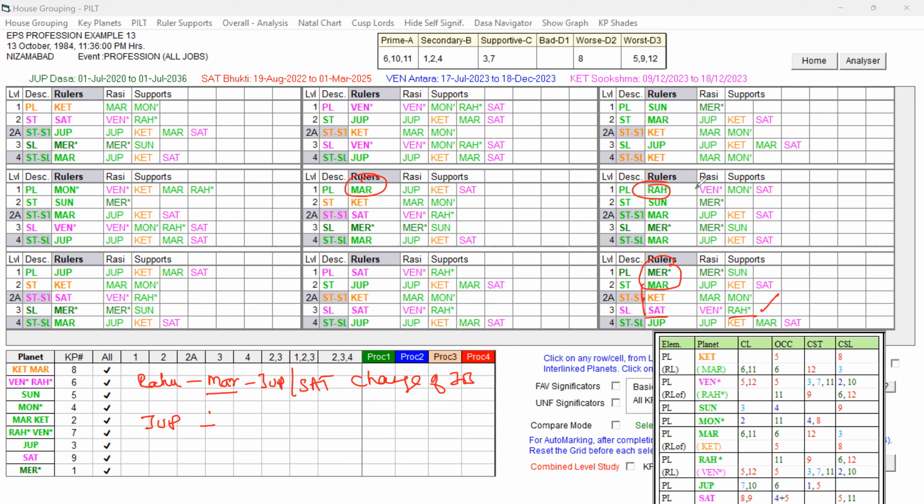In Rahu Dasa, the unfavorable key planet role is not directly present. That is the strength of Rahu. Whereas in Jupiter, Jupiter's star lord is Ketu, and Saturn and Ketu are forming the ruler link, along with Venus. So Ketu and Saturn are the strong unfavorable key planets, and Venus, they are influencing the Jupiter Dasa straight away. But it also has all the favorable key planets strongly present with the ruler link also.